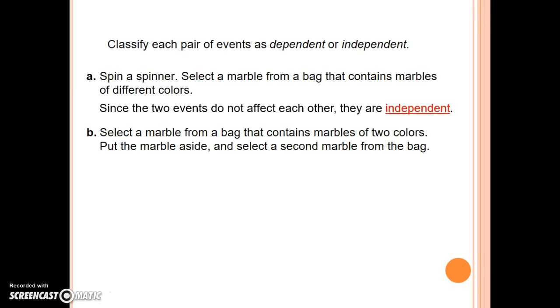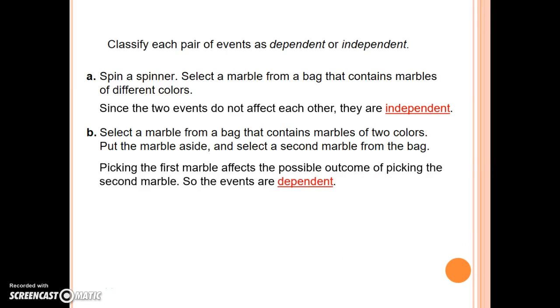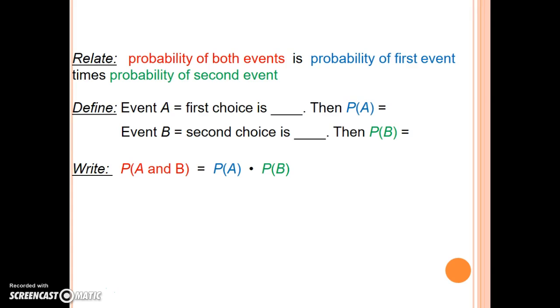First of all, a color's gone. Second of all, my total outcomes have changed because one of the marbles is missing. If I start with 12 marbles, my first choice is 1/12 if they're all different colors. My second choice now is 1/11th because one of my marbles is gone. Those are definitely dependent on one another. So we have to pay attention to whether we're talking about independent events where they don't affect each other or dependent events where they do.